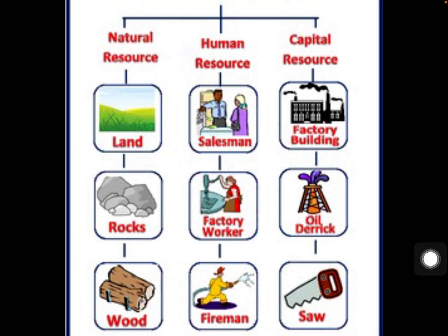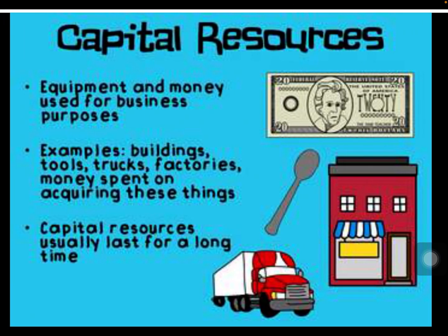And hopefully you have already completed your reading for today. So then you know that a capital resource can be considered several different things. It is equipment and money used for business purposes. Capital resources usually last for a long time, and examples of these include tools, trucks, factories, and money spent on gaining these things. Think to yourself for a moment.